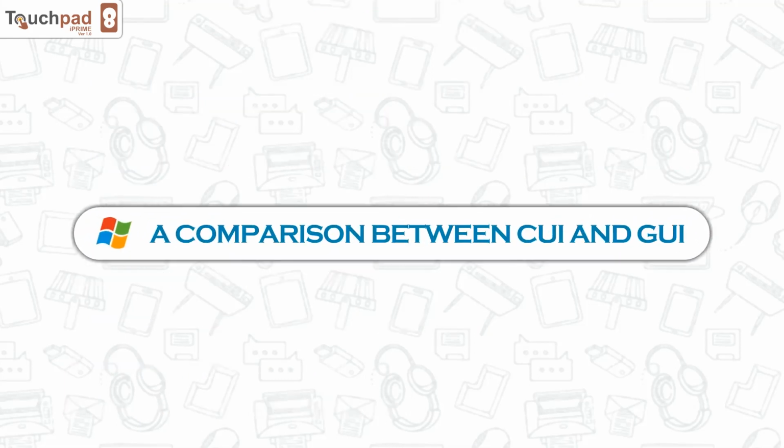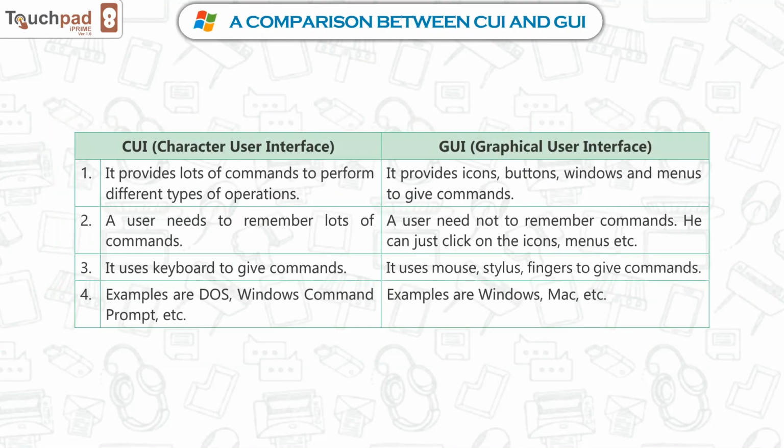A comparison between CUI and GUI. CUI, Character User Interface. GUI, Graphical User Interface. 1. CUI provides lots of commands to perform different types of operations. GUI provides icons, buttons, windows, and menus to give commands. 2. In CUI, a user needs to remember lots of commands. In GUI, a user need not remember commands. He can just click on the icons, menus, etc.